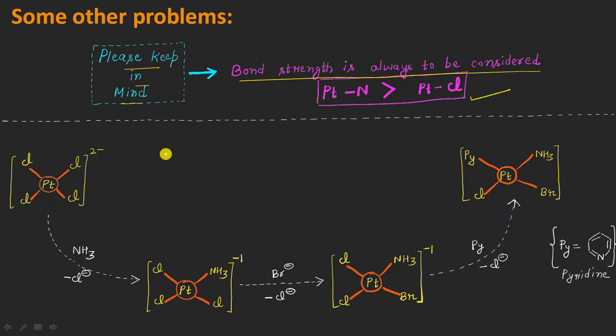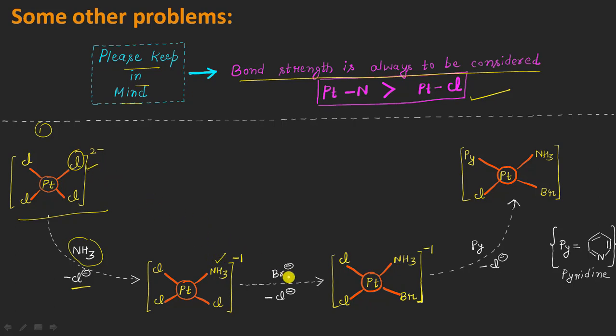You can see here the first case is the tetrachloroplatinum 2 negative complex, this one here. When we add one molecule of ammonia, any of these chloride ions will move out of the system because they are the same ligands. Let us say one chloride ion is going out of the system, this one here, and the ammonia is now coming in place of that chloride ion.